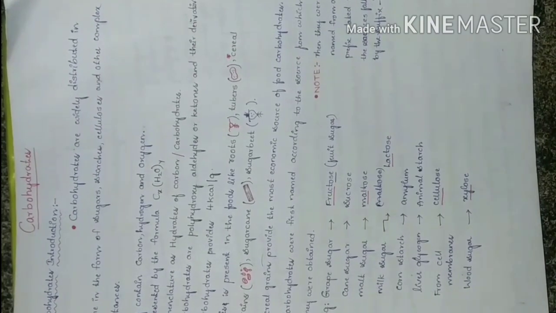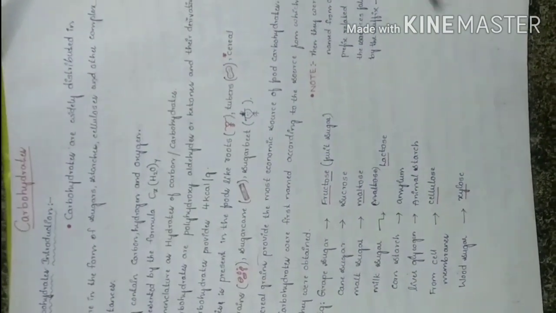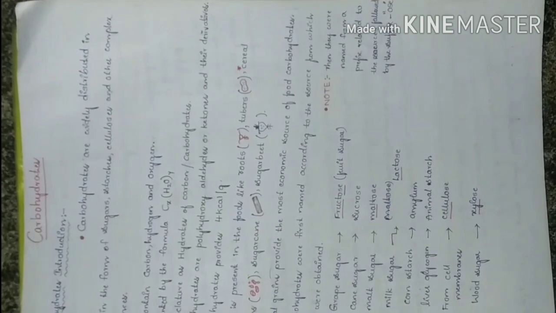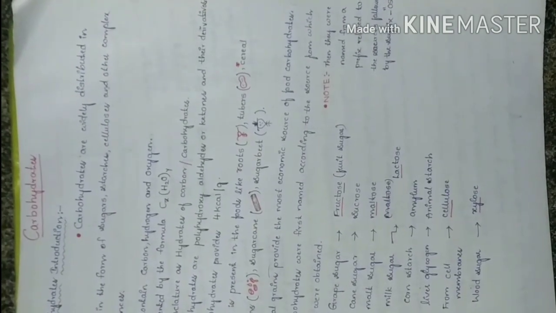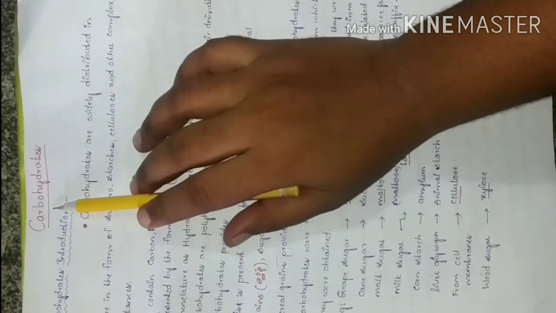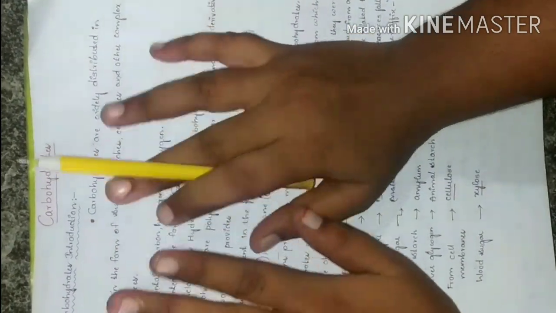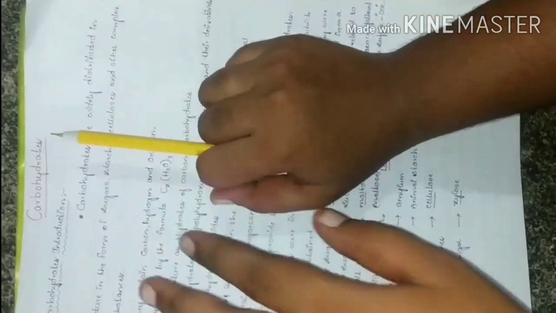Hello friends, today we are discussing the first topic in the Food Safety Officer syllabus in paper 2. It is food chemistry, about the carbohydrates. We are discussing the introduction to carbohydrates.